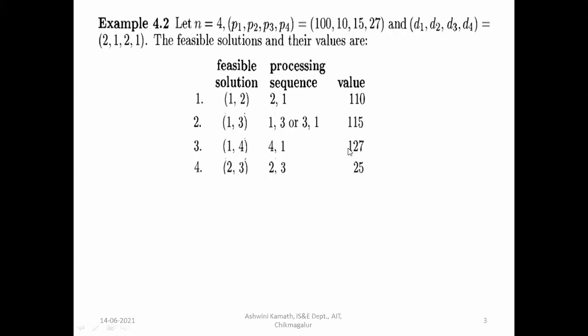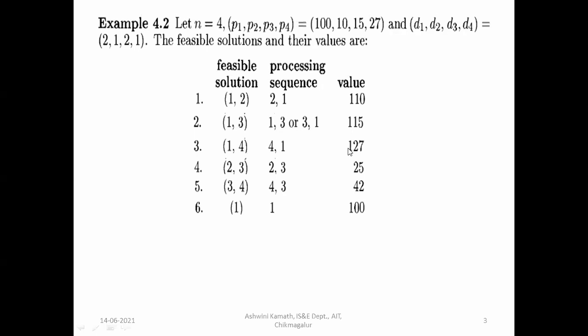Okay. Like that, 2, 3, the profit will be 10 plus 15. It will be 25. 3, 4, that sequence is 4, 3 and the profit is 42. 15 plus 27, 42. And these are the feasible solutions.